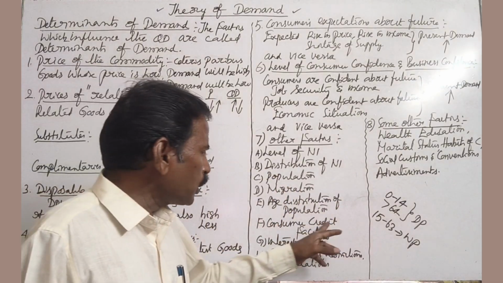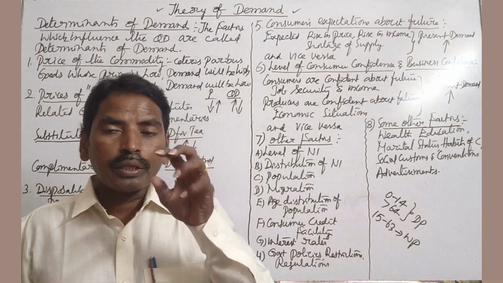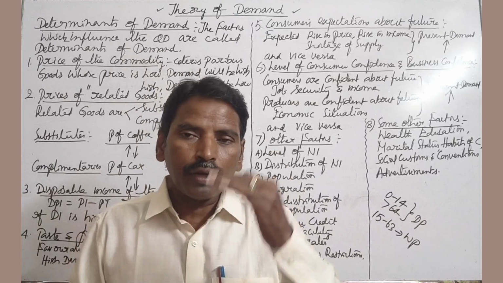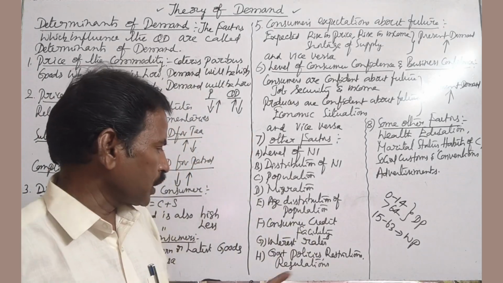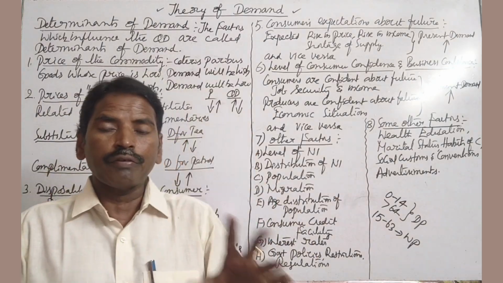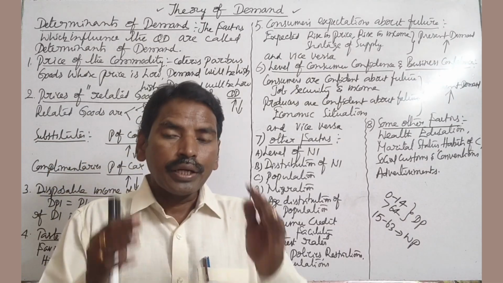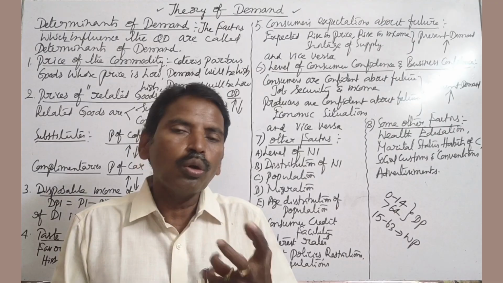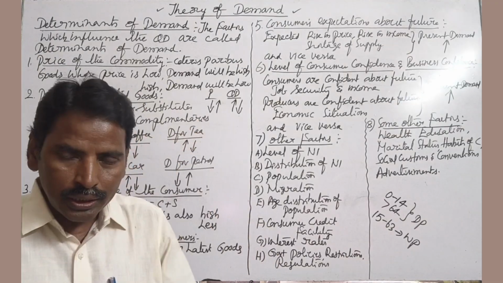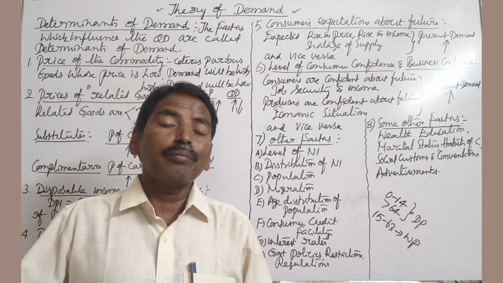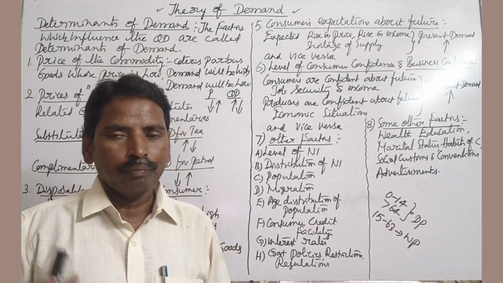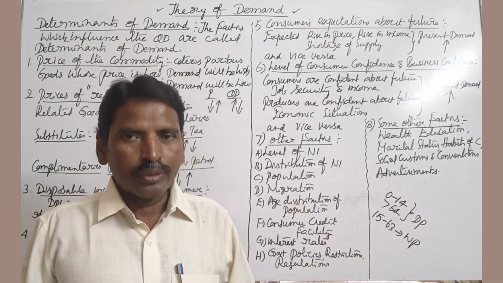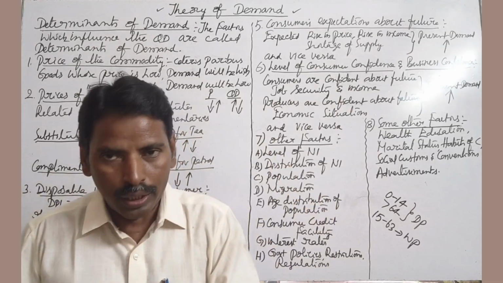Next, consumer credit facility. If the consumer credit facilities are favorable, demand increases. Unfavorable, demand decreases. Next, interest rate or rate of interest. If the rate of interest is less, we get more loans, then demand will be high. The rate of interest is less, demand is more, and vice versa. That means the rate of interest is more, demand is less.